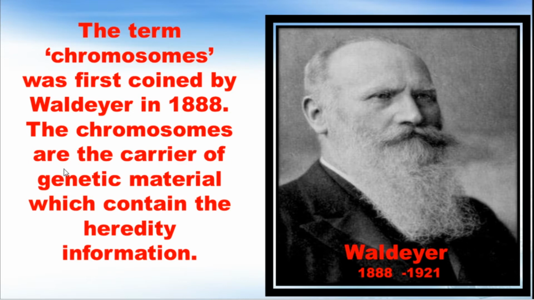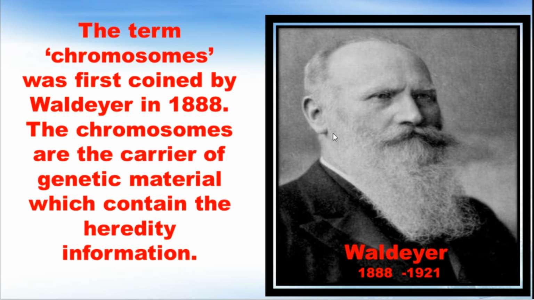When you hear the word chromosomes, who termed the chromosome? The term chromosome was first coined by Van Dyer in 1888. This is the person called Van Dyer. He is a scientist as well as a professor, and he is well known in genetics.